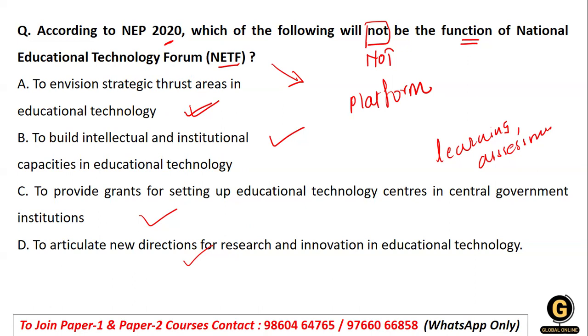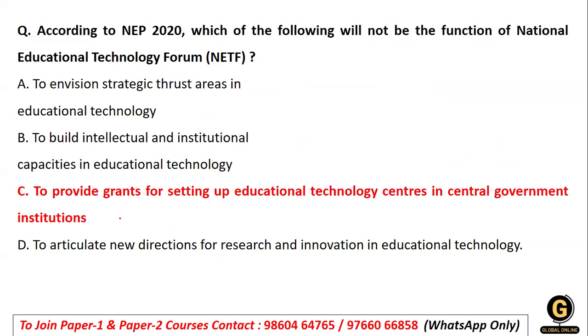So which was not a function? That was option C, to provide grants for setting up educational technology centers in central government institutions. This is not a function of the National Educational Technology Forum, that is NETF, which was formed parallelly along with the National Education Policy, in order to ensure technology, to build intellectual and institutional capacities, and to articulate the new direction for research and innovation. So if you are not aware of what this NETF is, make a note in your notes and make sure that you revise it very well.